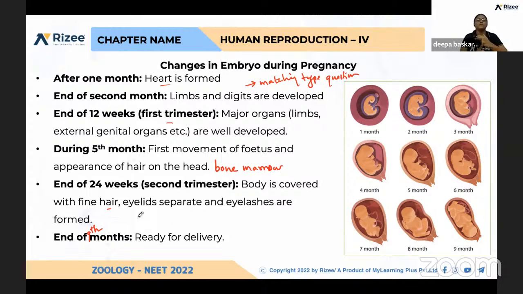Okay, after 1 month, the heart is formed. At the end of the second month, limbs and digits are developed, and at the end of the first trimester, all the major organs and reproductive systems are well developed. In the fifth month, the first movement of the baby and appearance of hair on the head. In the second trimester, body hair, eyelids, and eyelashes are also formed. That's all.